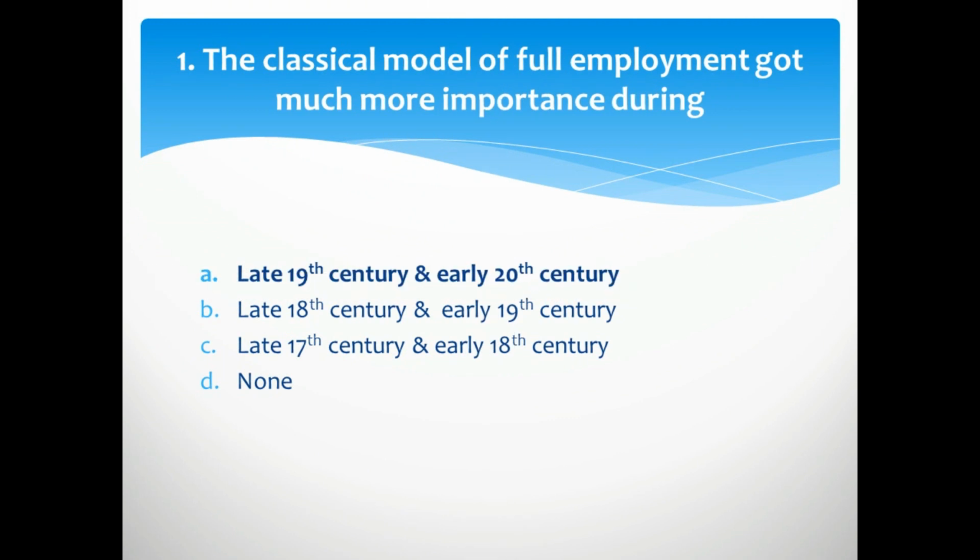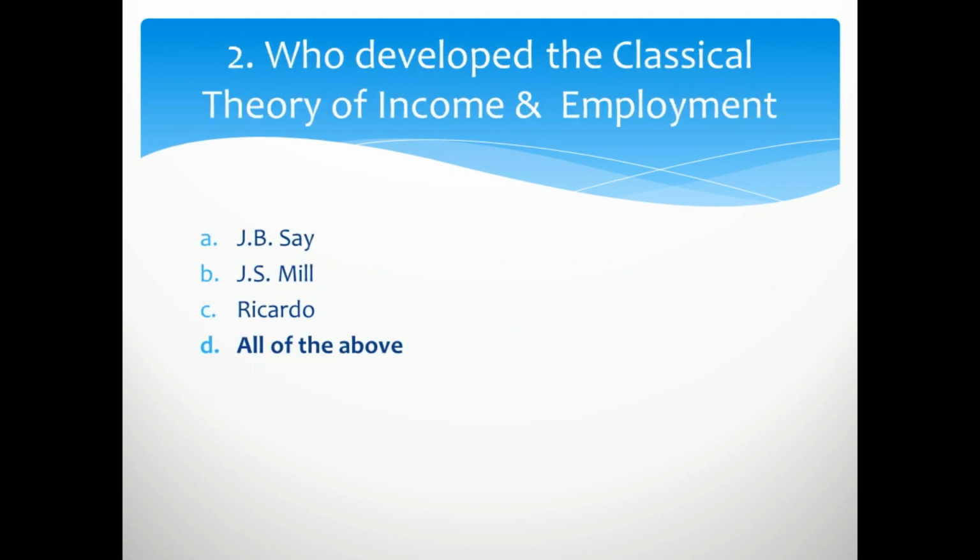So the first question is, the classical model of full employment got much more importance during which period? The right option is A, that is the late 19th century and early 20th century. Who developed the classical theory of income and employment? The right answer is all of the above. J.B. Say, J.S. Mill and Ricardo, all are classical economists.